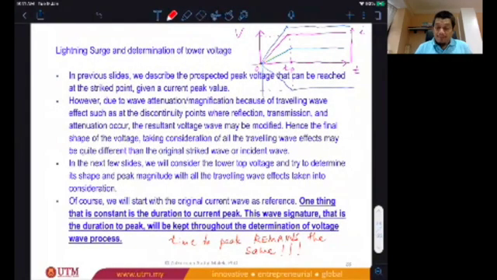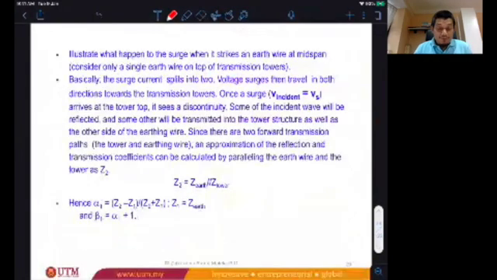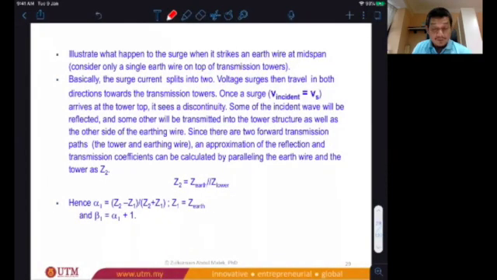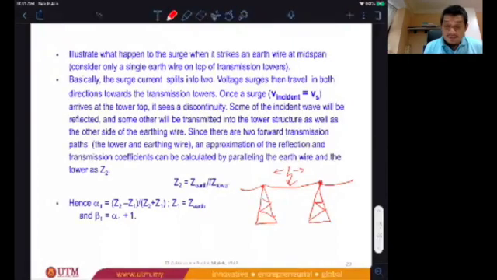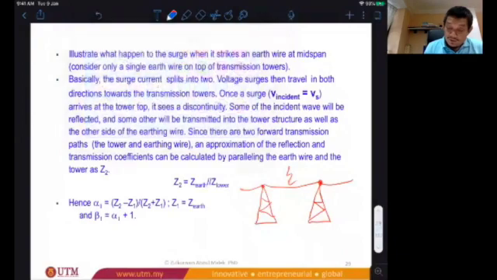Okay. Next, we move to the, let's say we have a surge striking mid-span, like this. So you have a tower, and there's earth wire at the top. There's another tower at the other end. Let's say it strike here. So one surge will go to the left, the other one to the right. I mean, should be at the bottom there. So surge will travel to the right, to the left.